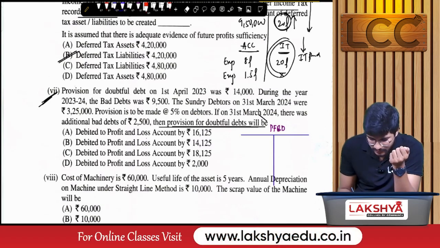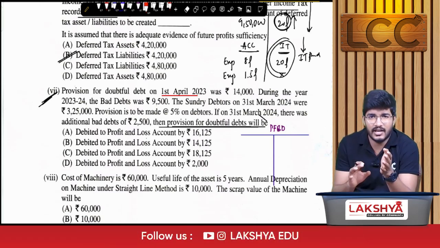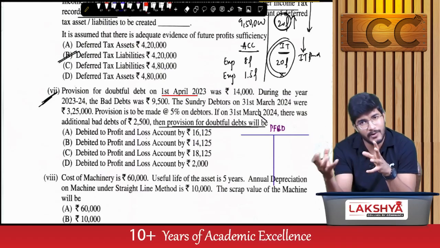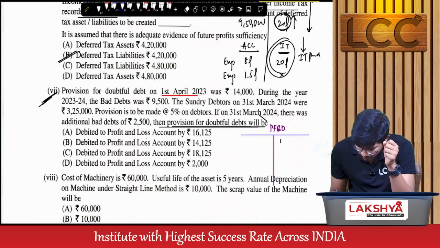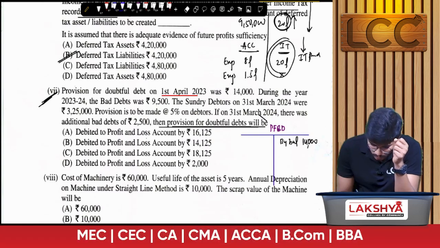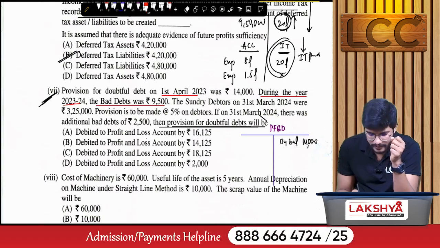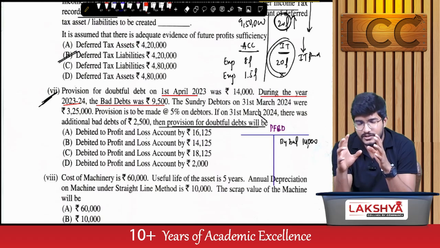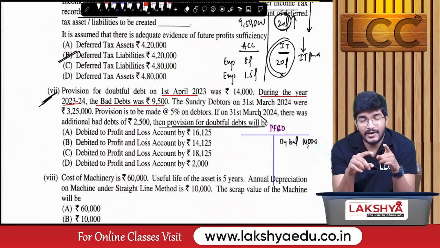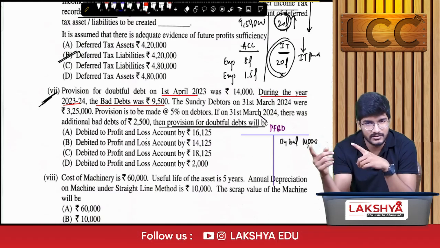Now, provision for doubtful debts on 1st April 2023, that means the year beginning. The provision account balance is something which is created against the debtors, right? Debtors are an asset. The provision is against debtors, that is a negative balance of an asset. So for that we have to credit balance brought down as 14,000. And during the year 23-24, the bad debt was 9,500. Whenever there is a provision account maintained by the company, the bad debt account shall be transferred to the provision account. It shall not be transferred to the P&L account. So it should be closed by transferring to the provision account.